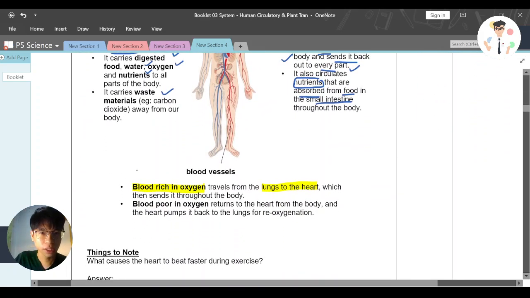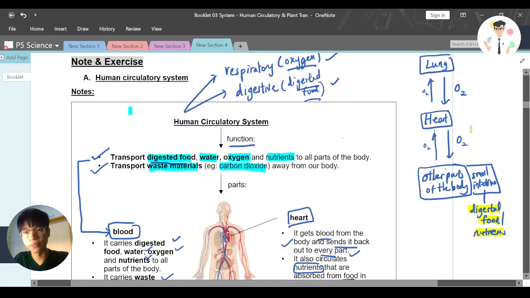Okay, next, blood poor in oxygen returns to the heart from the body. This is basically what I just explained. When it returns to the heart from the body, at this moment, blood poor in oxygen, as you can see, is very lesser now. Okay, let me just put here: oxygen highest level, a bit lower, and the least here. Okay, that's why here is called blood rich in oxygen and blood poor in oxygen.